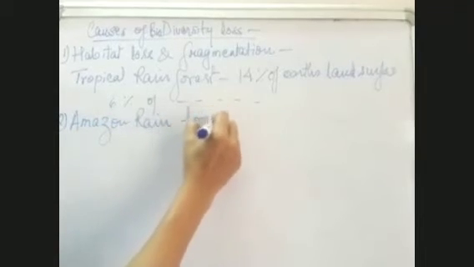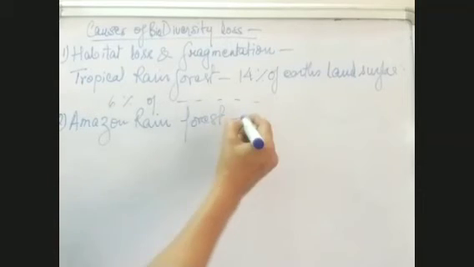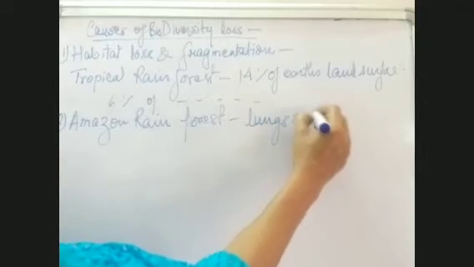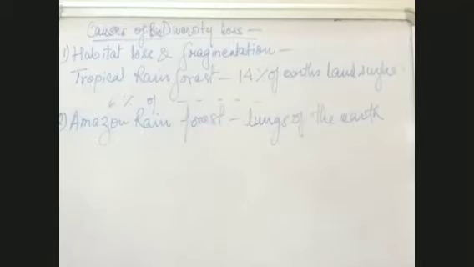See, this covers such a huge area, and its participation in the production of oxygen is so huge that we call it the lungs of the planet, the lungs of the earth. Any reduction in its size, any shrinkage in its region, is going to affect the environment a lot, because these are the lungs of the planet.